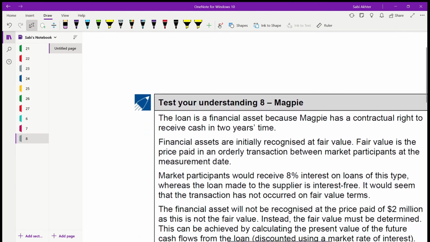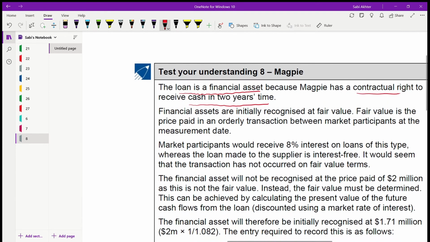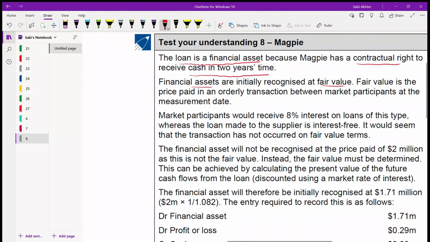First of all, you should know that this loan is a financial asset because Magpie has a contractual right to receive cash in 2 years' time. This is the reason why it's a financial asset. So initially financial assets are measured at fair value. And market participants will receive 8% interest on loans.